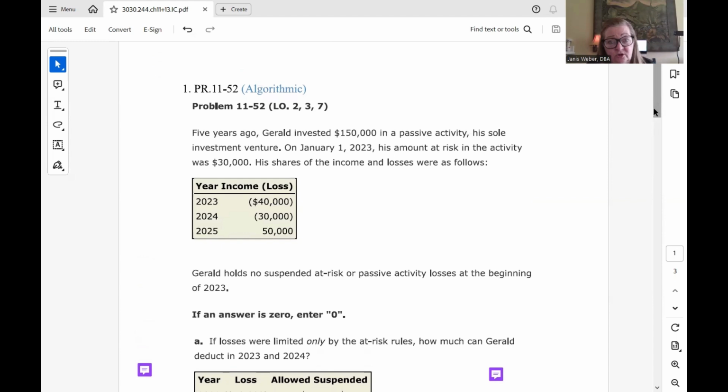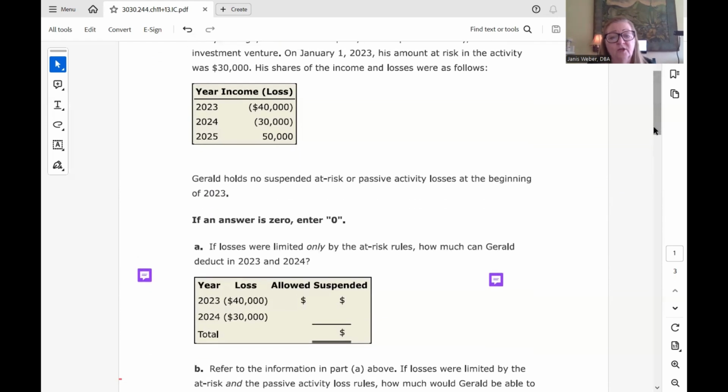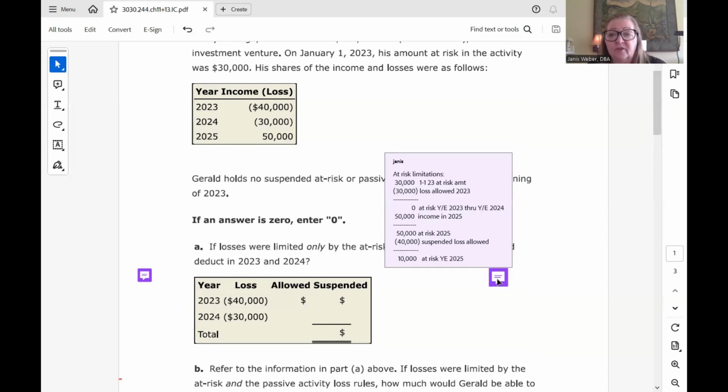So reminding you, the problem said he had an at-risk amount of $30,000 at the beginning. So that's the limitation. That's how much he can deduct as a loss. He cannot exceed his amount at risk. And so, of the 2023 loss, the only part he's going to be able to take is $30,000, and the rest will be suspended. The 30,000 he had in basis or at-risk amount are a lot of times the same, just sometimes not because of liabilities that the individual might assume.